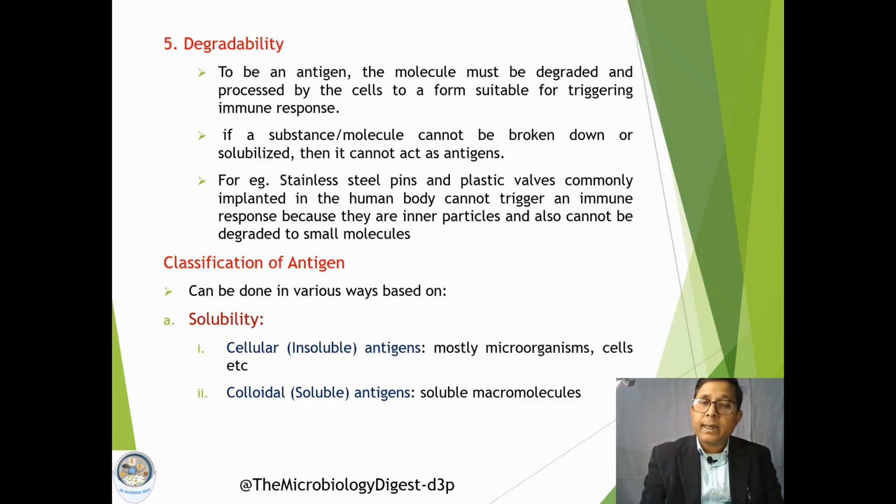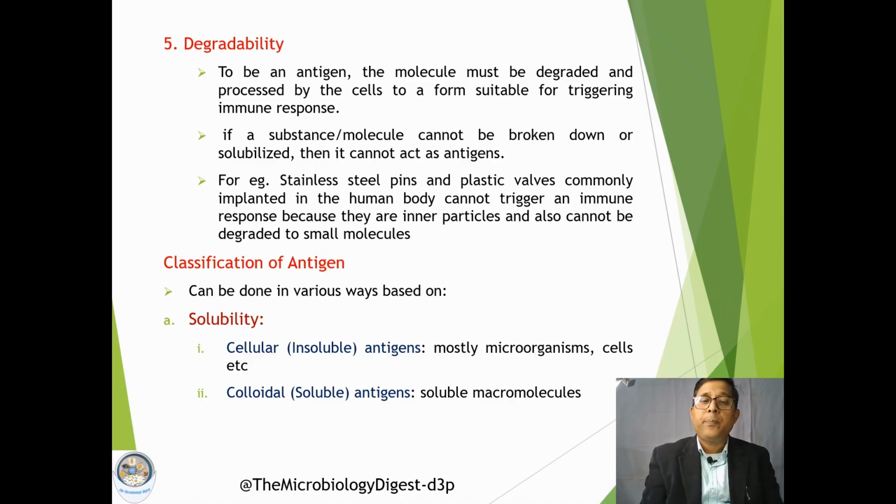So what are the principal criteria? Number one is foreignness, then molecular size, chemical complexity, structural stability, and degradability. To be a good antigen, these properties should be present in a substance or molecule.